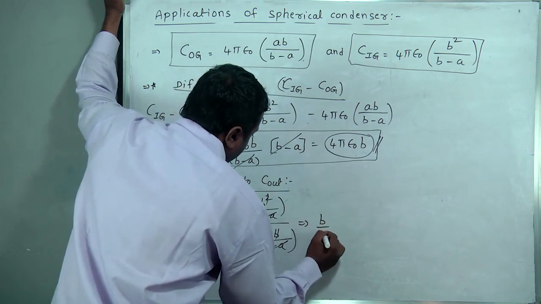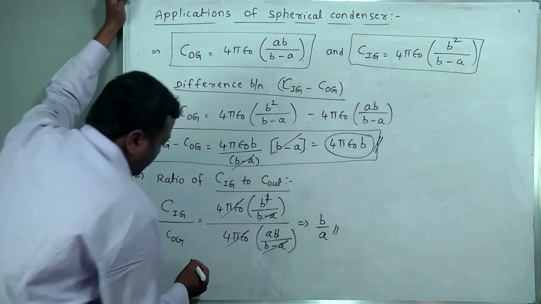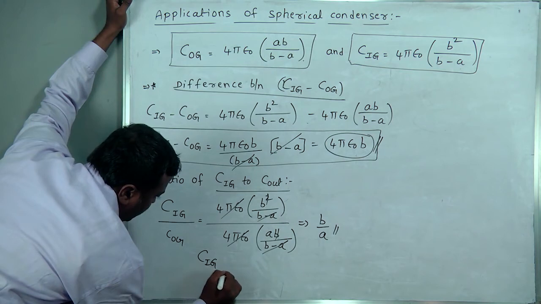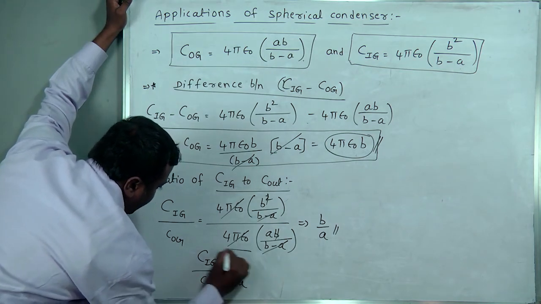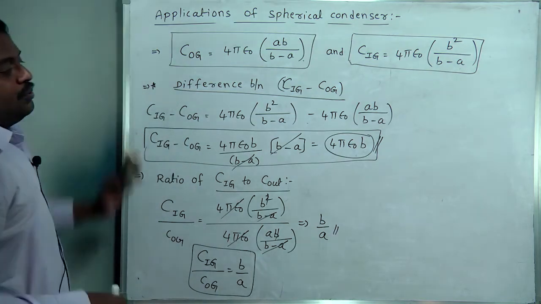Then B by A directly. The ratio of C inner ground to C outer ground is equal to the ratio of the radii of the two, B by A.